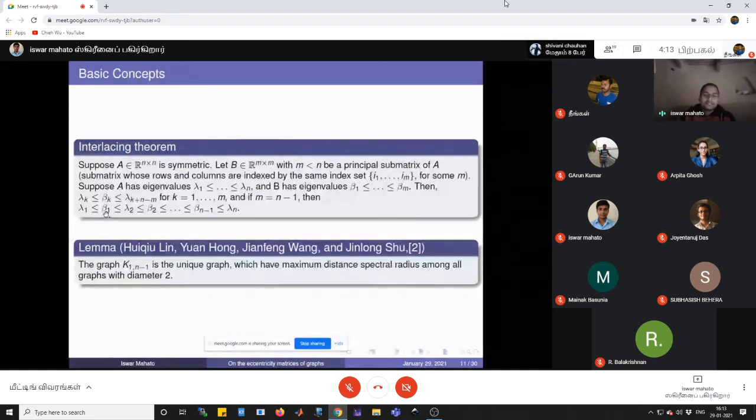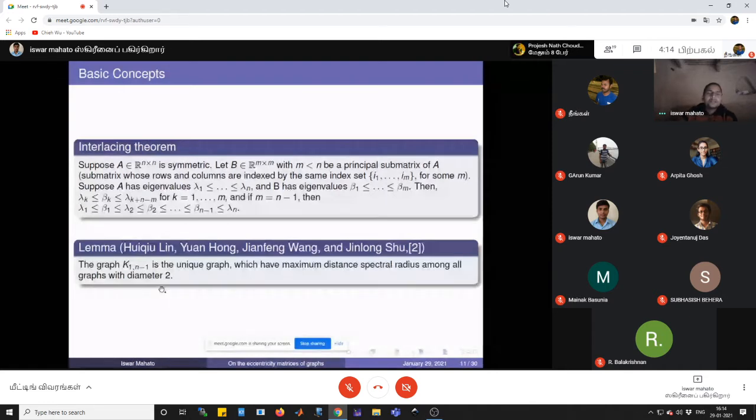Now we shall recall a lemma from this paper, which we will need later. The graph K1, n minus 1 is the star graph, and we denote by this the star graph on n vertices. The graph K1, n minus 1 is the unique graph which has maximum distance spectral radius among all graphs with diameter 2.